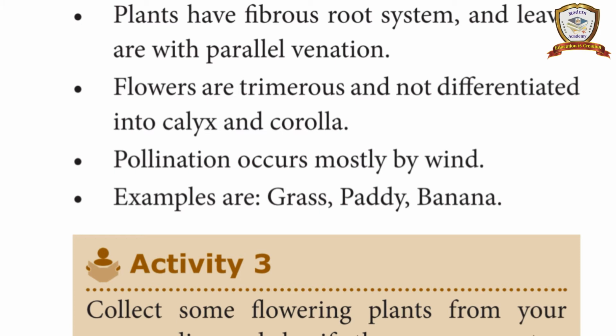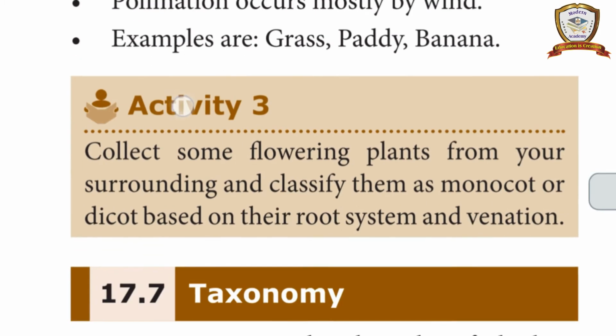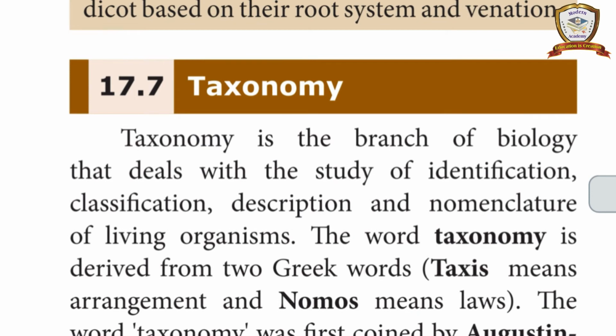Next topic is taxonomy. What is taxonomy? Taxonomy is the branch of biology that deals with the study of identification, classification, description and nomenclature of living organisms. This is very important. Once again, I will tell you: taxonomy is the branch of biology that deals with the study of identification, classification, description and nomenclature of living organisms.